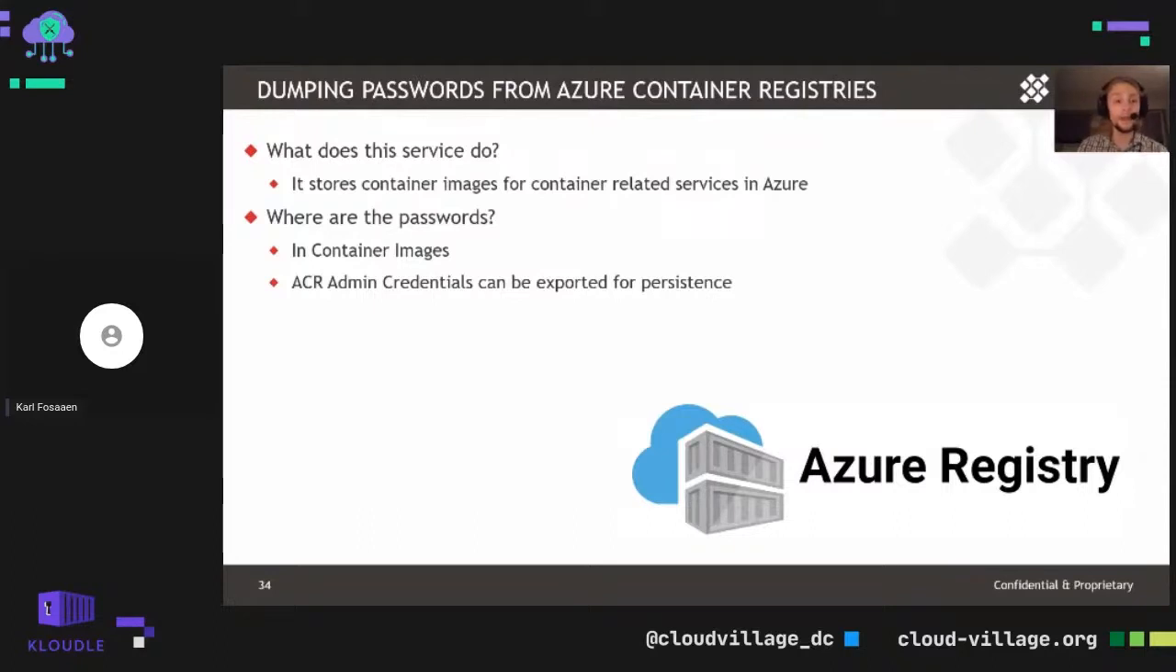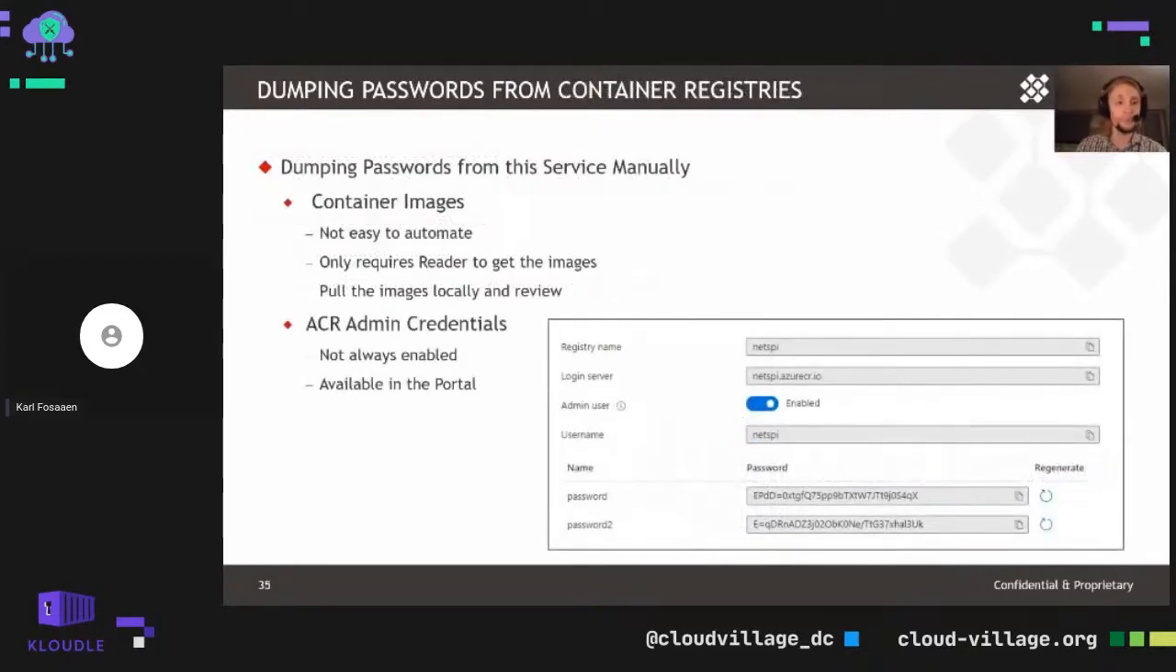Additionally, there are ACR admin credentials that can be exported for more of a persistence perspective or for just being an admin of the container registry. So we can see in the screenshot here, we've got a registry named NetSpy. We've enabled the admin user. We set the username to NetSpy, and we have passwords for that. Those are long gone, so don't worry about trying to authenticate to those.